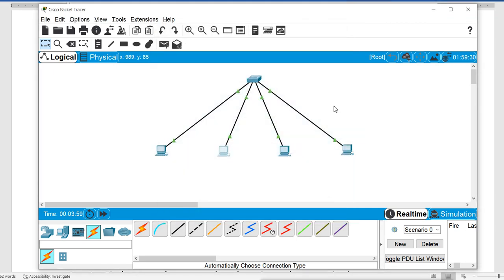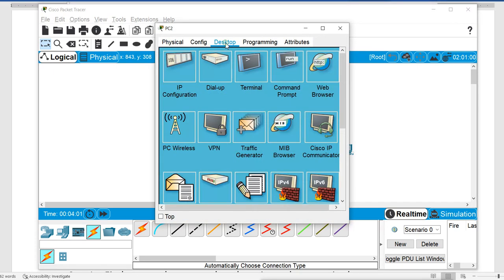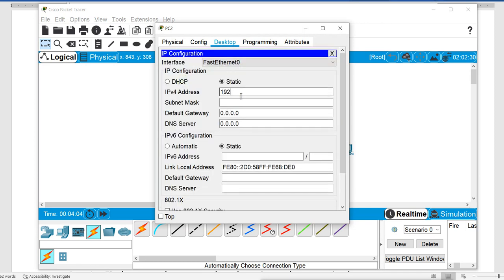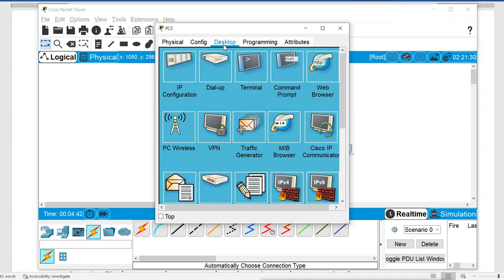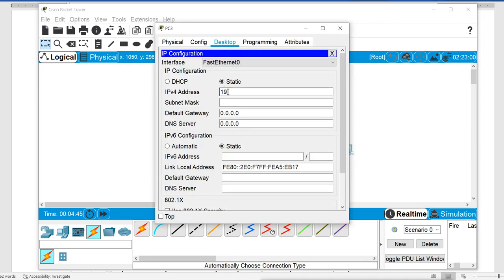Then I will go to the third machine, and in that I will use the third subnet valid IP. 192.168.1. The third subnet starts from 128, so 129 will be the valid IP, and I am not doing subnetting, I am using the default subnet mask. Then for the fourth machine, I will use the fourth subnet's valid IP. So I will use 192.168.1.193 with the default subnet mask.